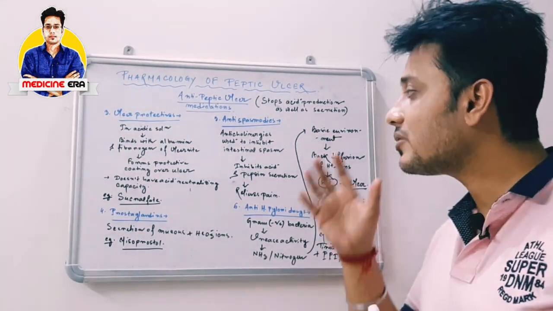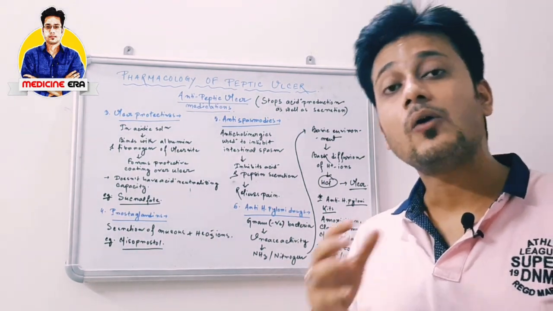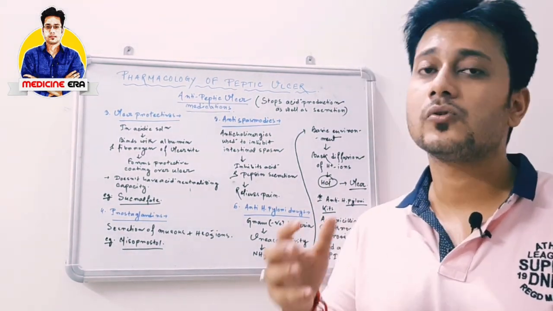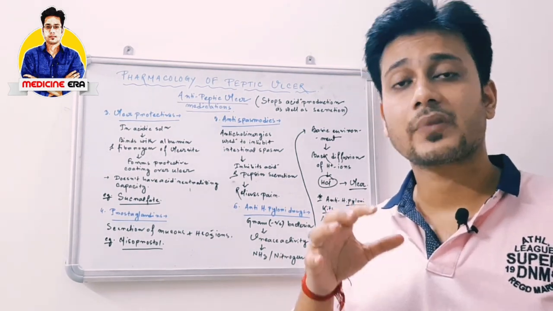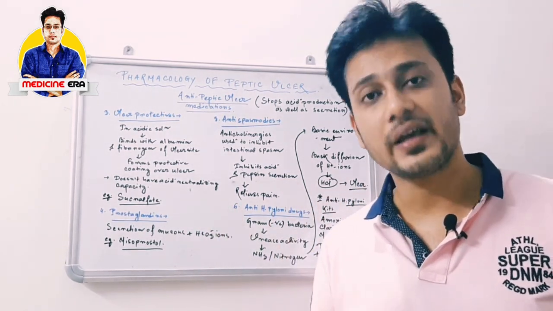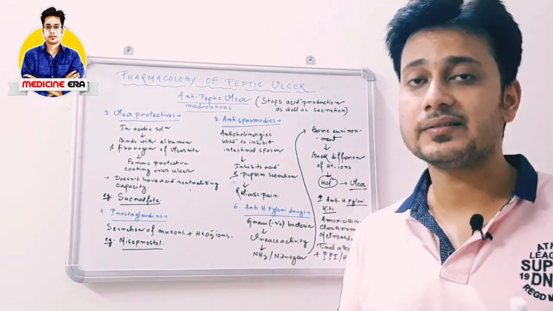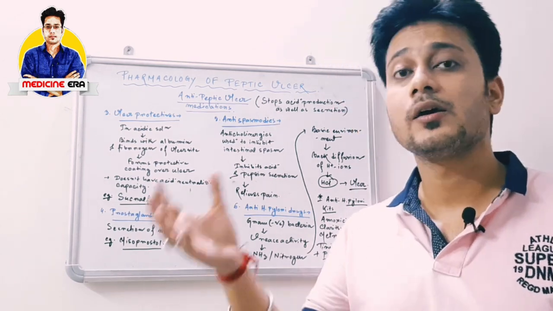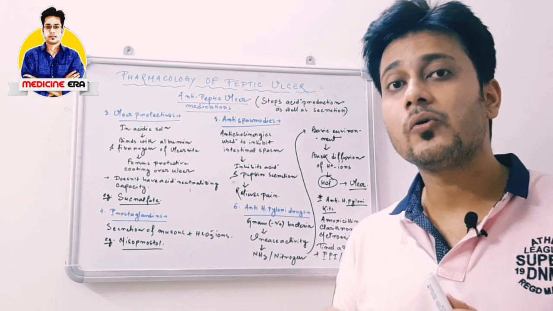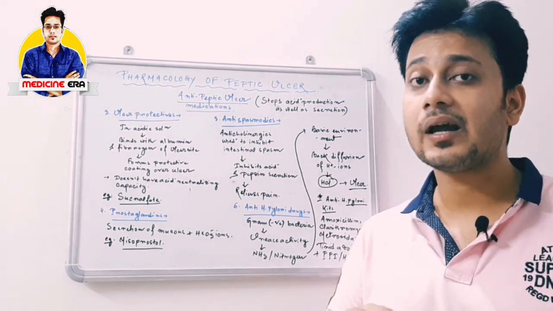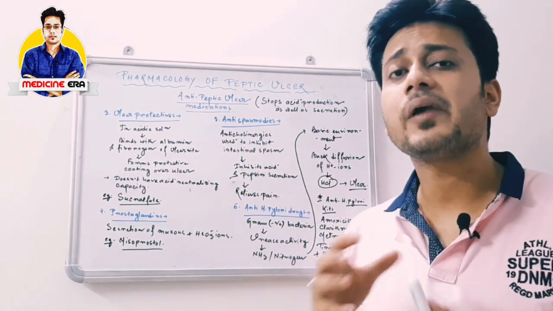So this is called the anti-H. pylori kit. So this is all in total about the peptic ulcer pharmacology, or how to treat the peptic ulcer. We have to study 3 parts: mainly the general measures, the antacids, and also the anti-peptic ulcer agents. The main difference between the anti-peptic ulcer agent and antacid is that antacids are used to neutralize the produced gastric acid, but anti-peptic ulcer medications are not going to neutralize the produced gastric acid. They only inhibit the secretion of that gastric acid. So this is the main difference between them.